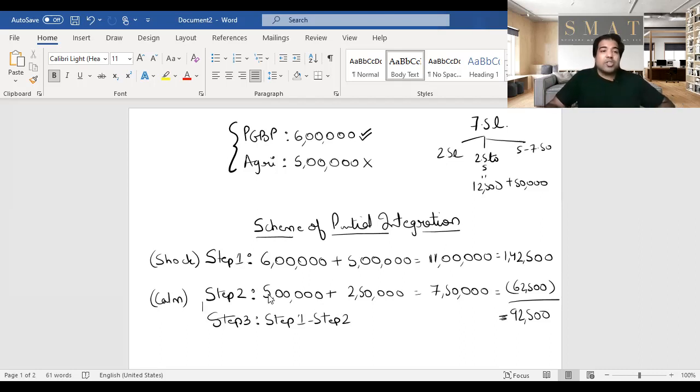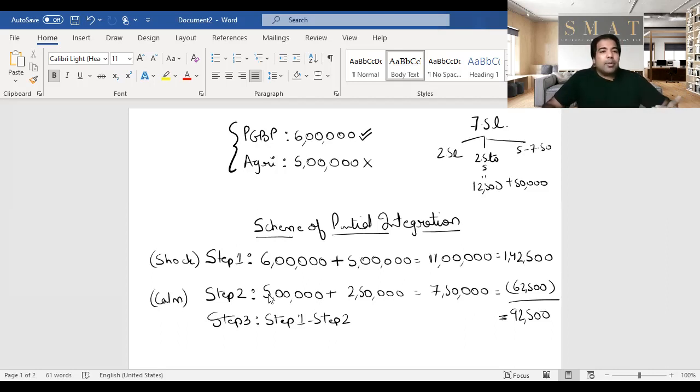The scheme of partial integration, it's a very good shortcut. The first step, you shock them. How do you shock them? You take their entire taxable income, that is PGBP, salary, other income, etc., and you take the agriculture income also, and you add both of them and calculate the basic tax on both. That's when you shock them.